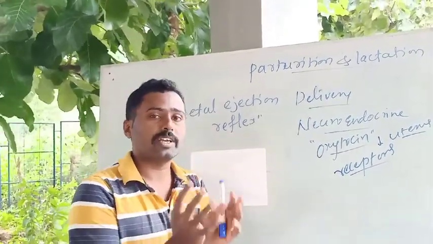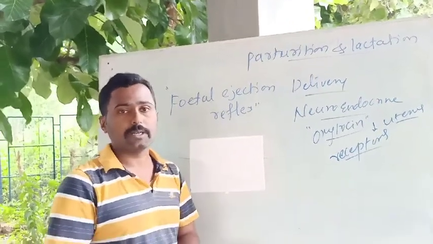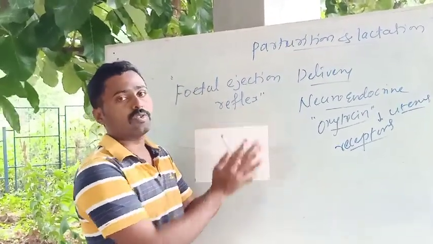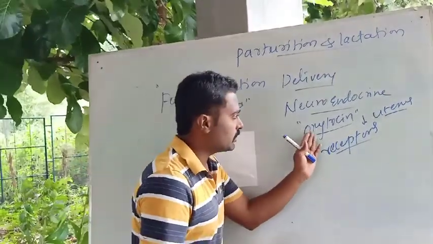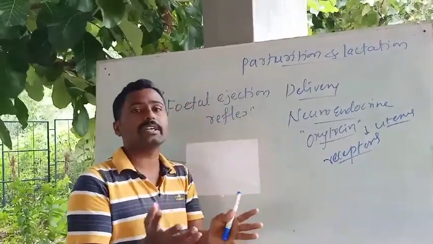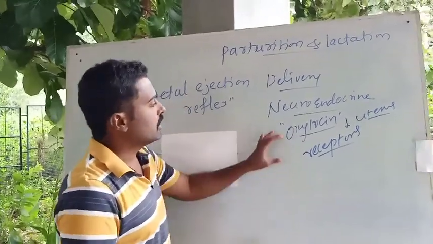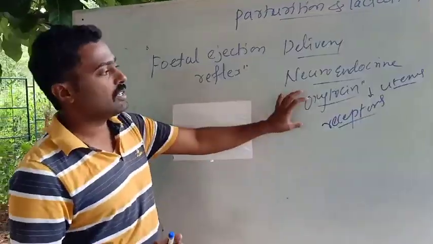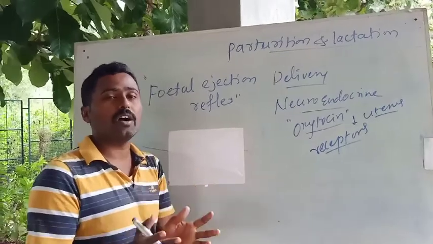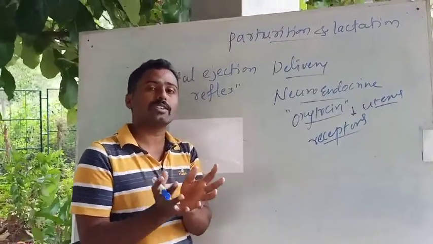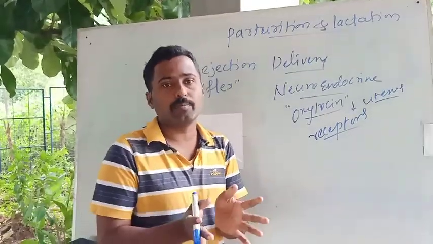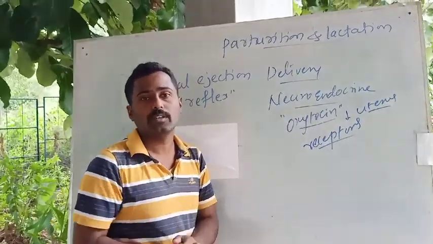Once the signal is sent by the fetus and the placenta, the brain, especially the posterior pituitary gland, secretes oxytocin. Oxytocin will bind with the oxytocin receptors which are synthesized in the uterus. Then oxytocin binding with these receptors causes stronger and stronger contractions of the uterus, because contractions are very much necessary; that forcefully pushes the fetus out of the womb.